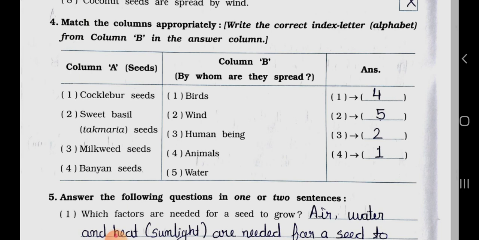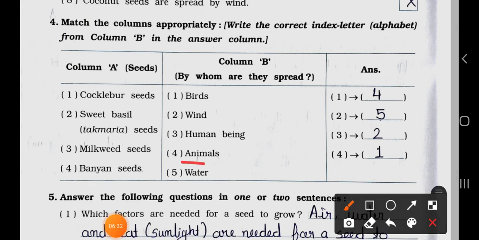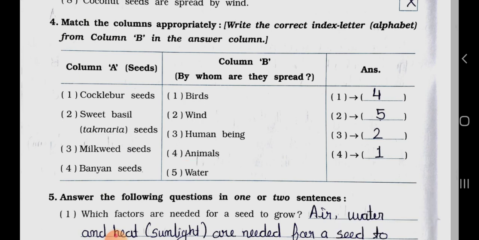See the first one, cocklebur seeds are spread by animals. They stick on the animal's body. Number 2, sweet basil, tukmaria seeds are spread by water. Number 3, milkweed seeds are spread by wind. Number 4, banyan seeds are spread by birds. Now see Q5.